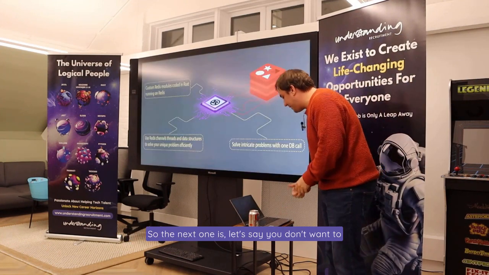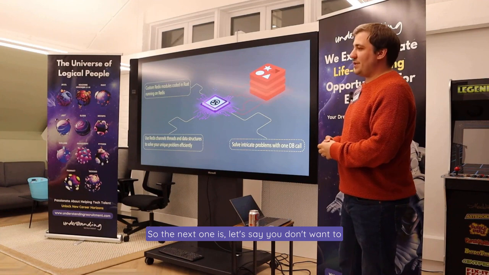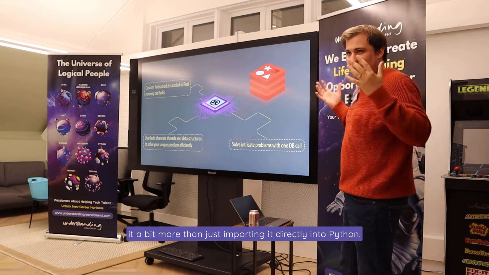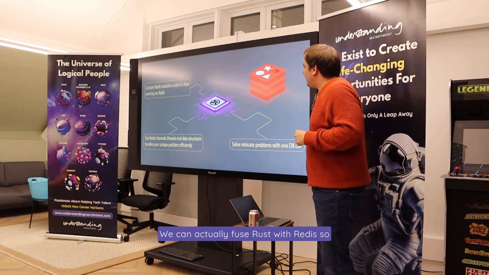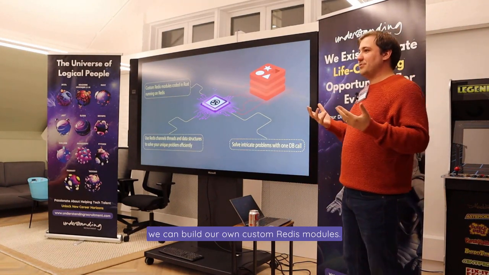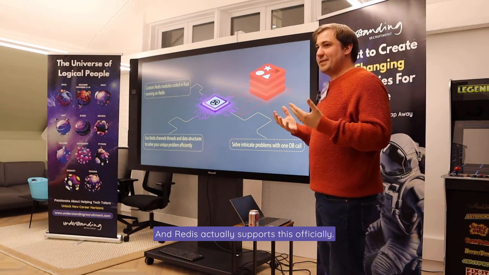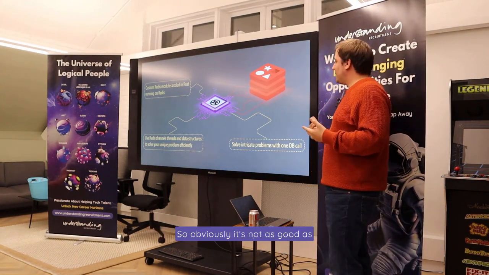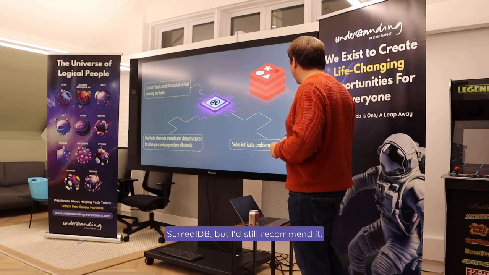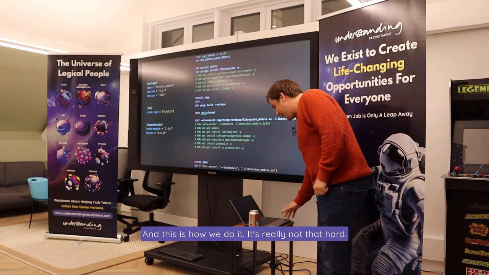So the next one is, let's say you don't want to build your own server yet, but you still want to use it a bit more than just importing it directly into Python. We can actually fuse Rust with Redis. So we can build our own custom Redis modules. And Redis actually supports this officially. So obviously it's not as good as SurrealDB, but I'd still recommend it. And this is how we do it.